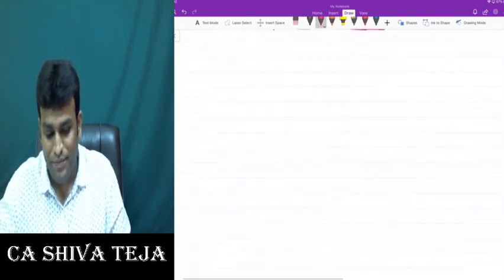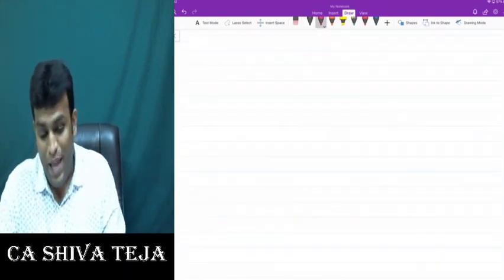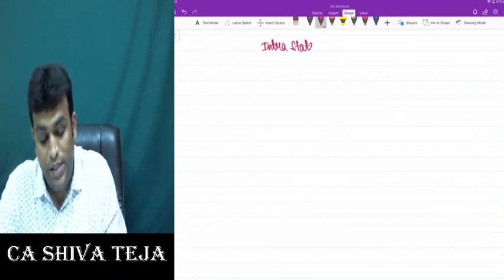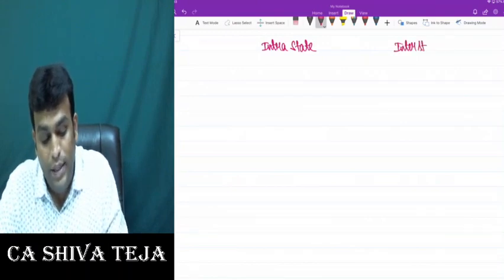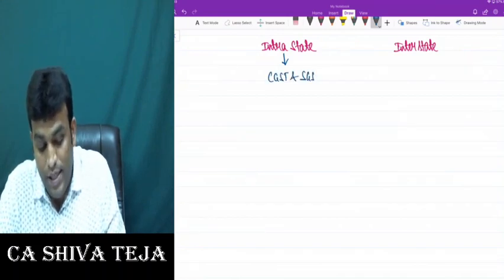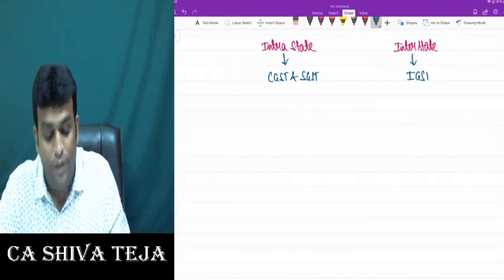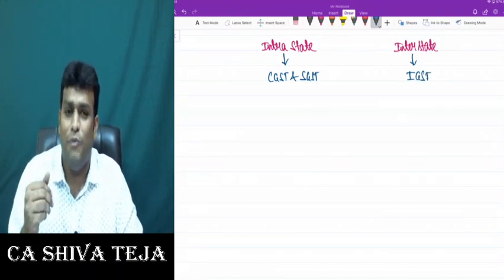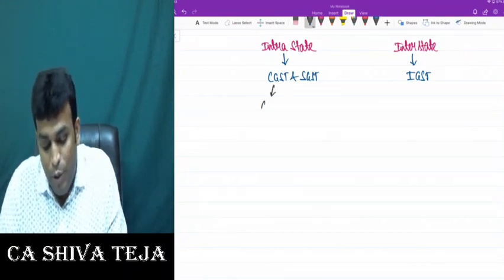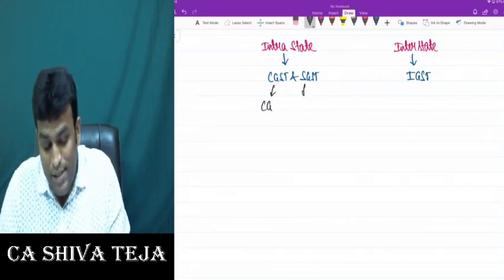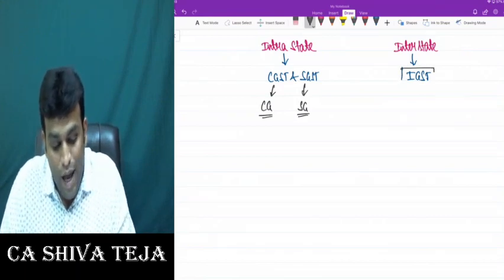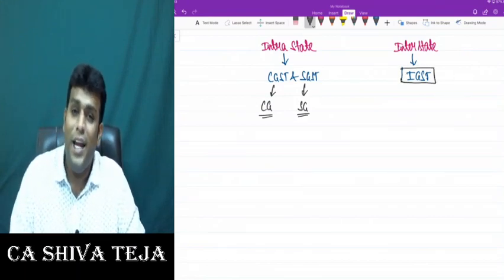Let me move forward. As I told you already, in supply there are 2 types: intrastate supply and interstate supply. In intrastate supply, we charge CGST and SGST. In interstate supply, we charge IGST, which stands for Integrated GST. The CGST component is taken by the central government, and the SGST component is taken by the state government. Now, the question is who will take this IGST component.